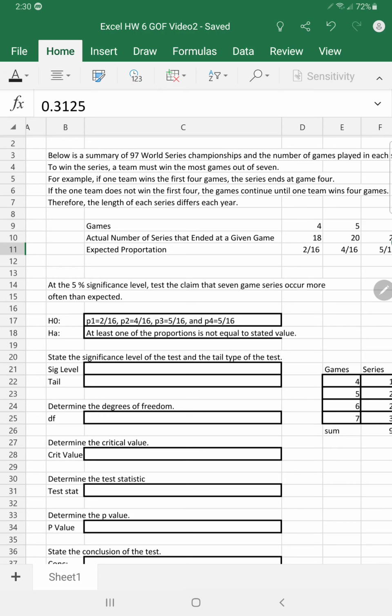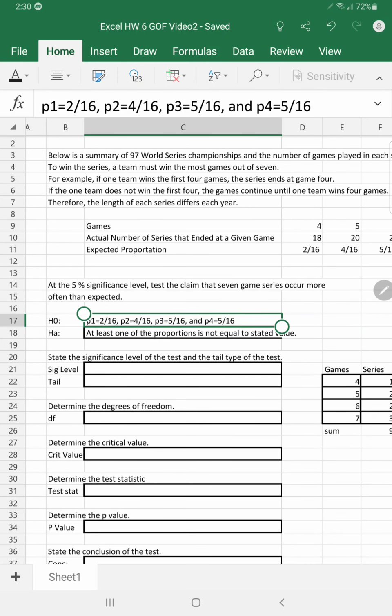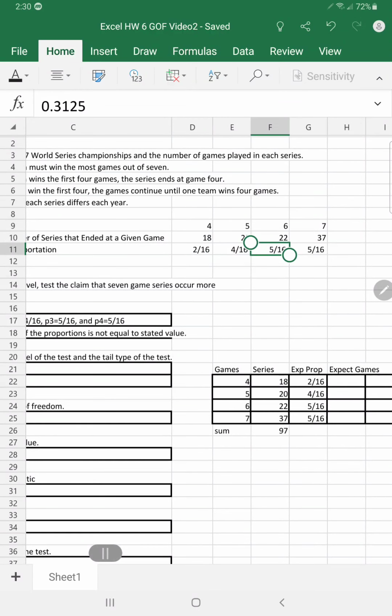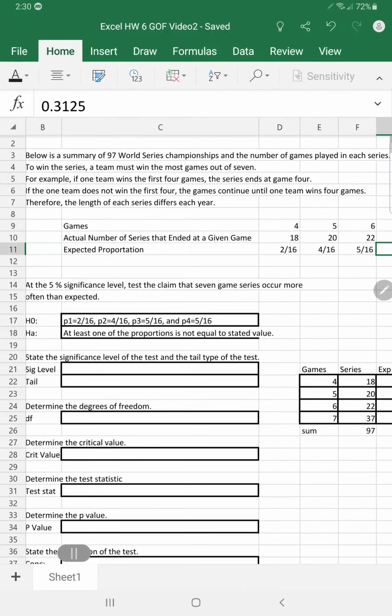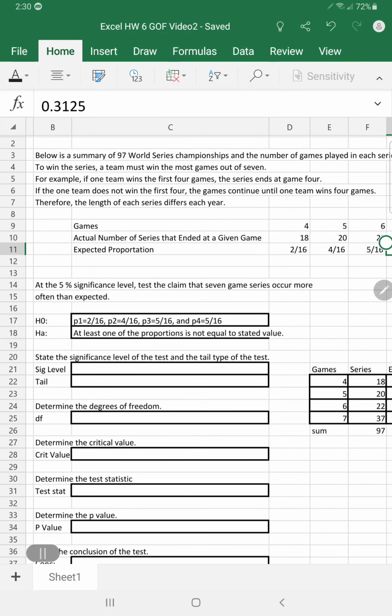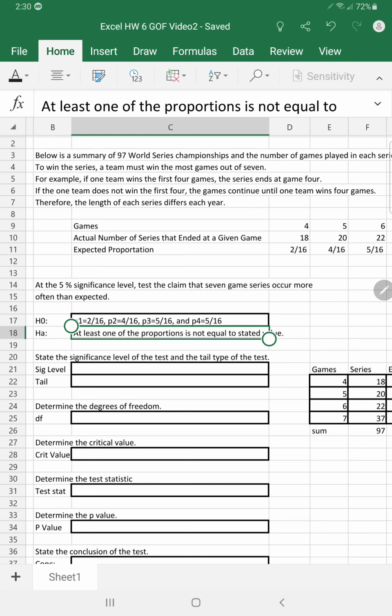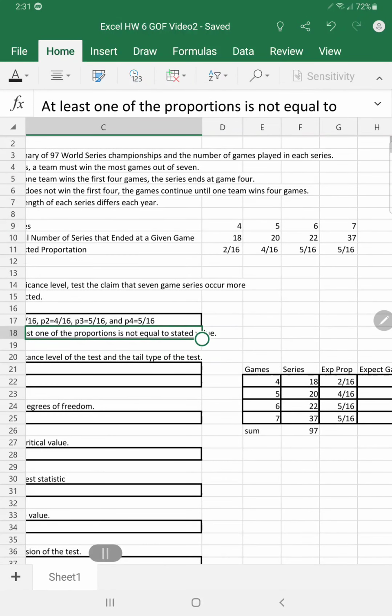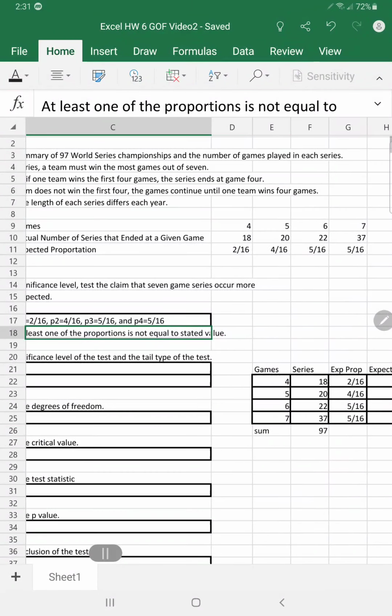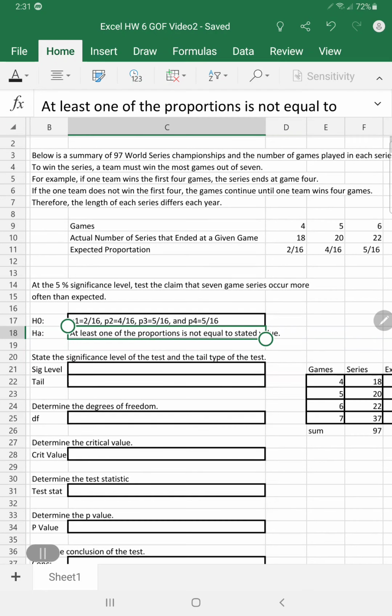So first we'll start out by defining the null and alternative hypothesis. I've done that here. The null hypothesis is just the expected proportions listed from here, so I've recopied it. Now, we're claiming that the 7th game series occurs more often than expected, and that's really what our alternative hypothesis is: that the fourth probability, that corresponds to game 7, is not 5 out of 16. In fact, it's actually greater. But a simple way to summarize this is just to say that at least one of the proportions is not equal to the stated value.